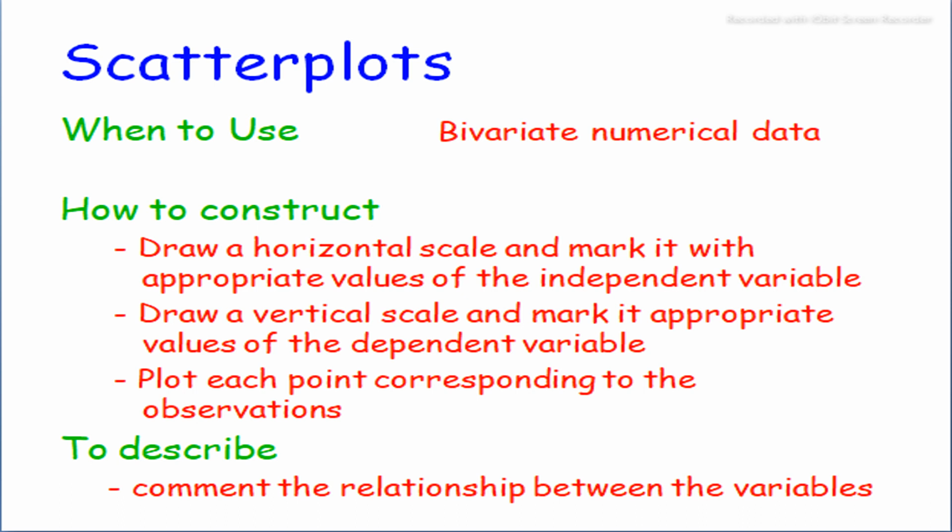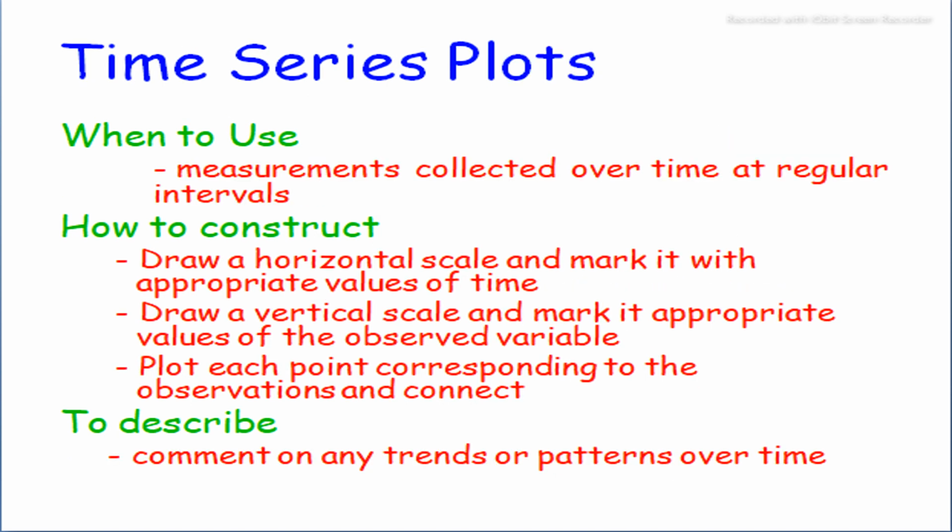Then draw a vertical scale and mark it with appropriate values of the dependent variable. Plot each point corresponding to the observation, and describe the scatter plot, the relationship between the variables.